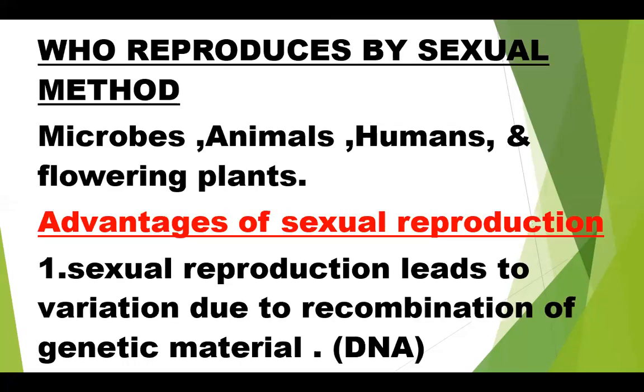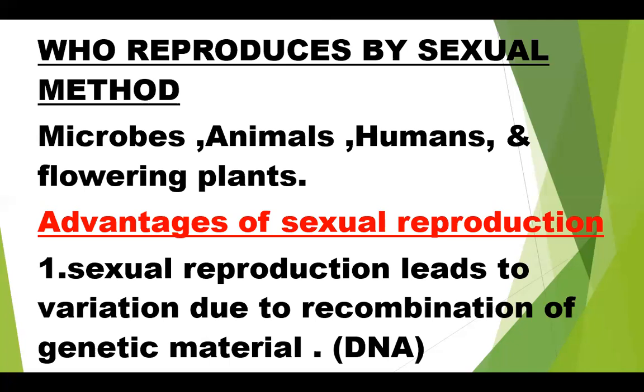Then who reproduces sexually? Most of the organisms reproduce by the sexual method: microbes, animals, humans, and flowering plants. Which microbes can reproduce sexually? Some of the bacteria.